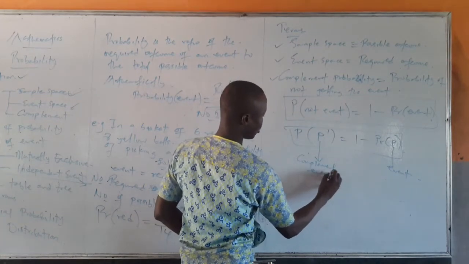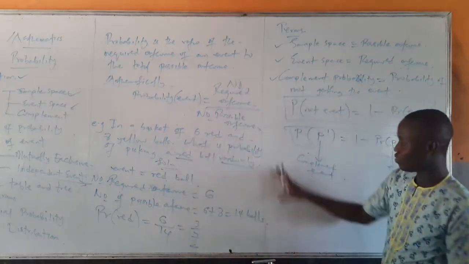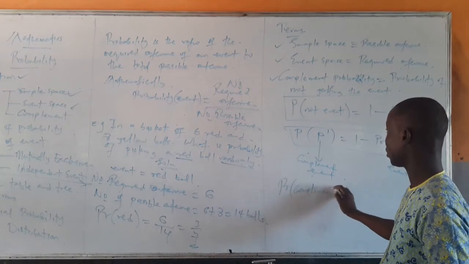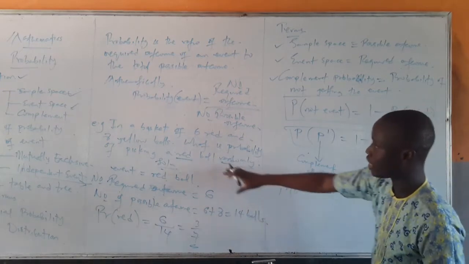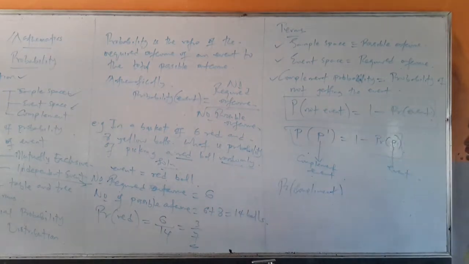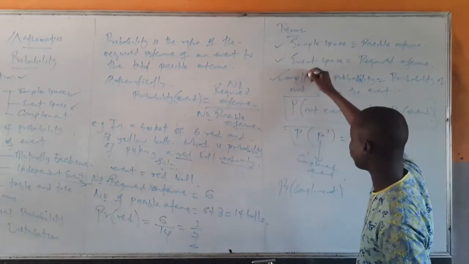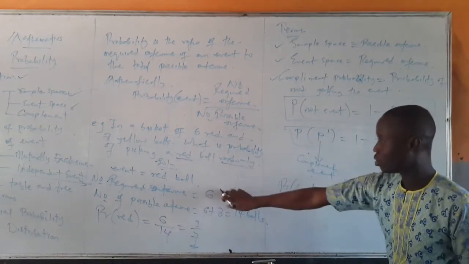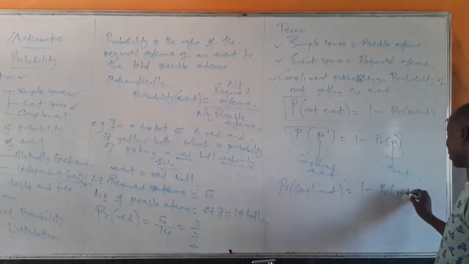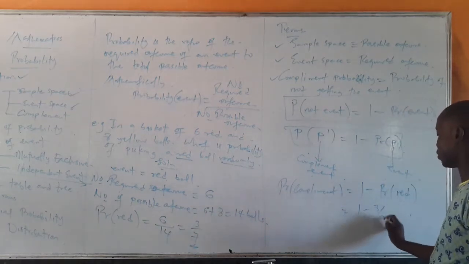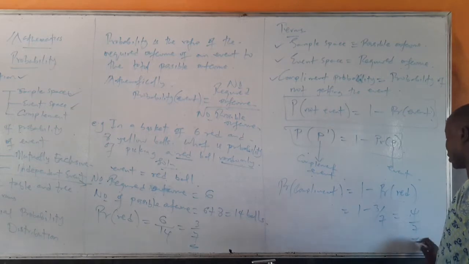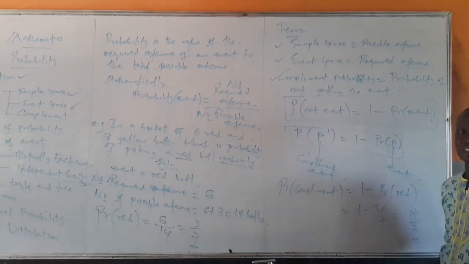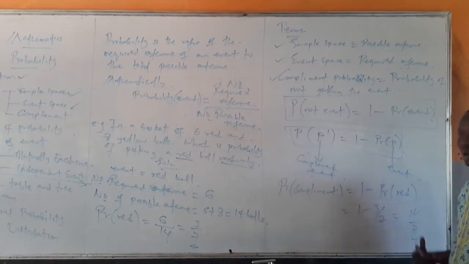For example, when it comes to the probability complement, I'm still using the example here. Some people use I, some people use E. The complement event here will be 1 minus the probability of picking a red, and that is 1 minus 3 over 7, which is 4 over 7. So complement simply means the probability of not doing that thing, and that is 1 minus the probability of doing that thing.